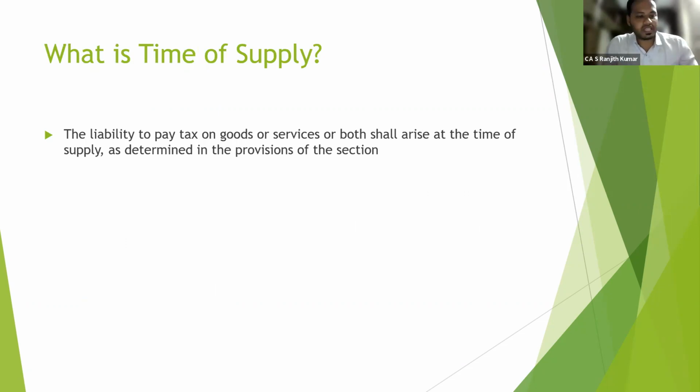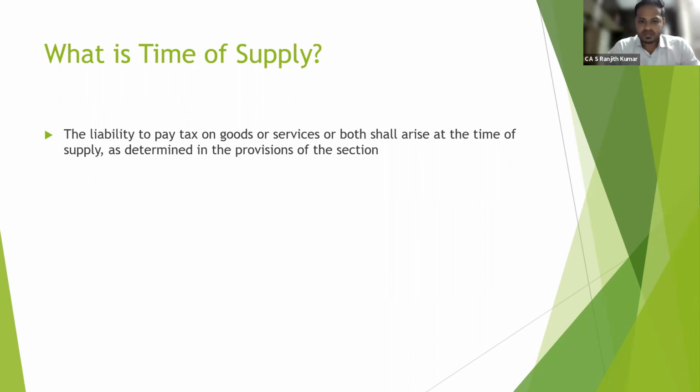What is time of supply? Time of supply is the point at which the liability to pay tax on goods or services or both arises, as determined in the provisions of the Act. It means the point in time when the goods or services are deemed to be supplied or provided, for determining when the taxpayer is liable to pay taxes.